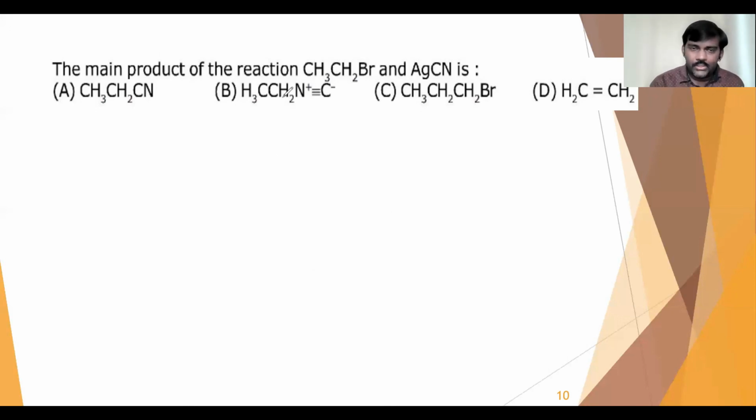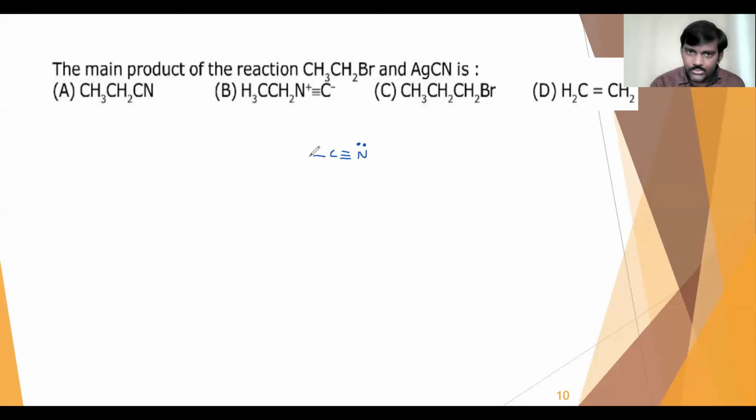Silver cyanide is a covalent compound. It is not an ionic compound. The cyanide means C triple bond N, so nitrogen holds the electron density.